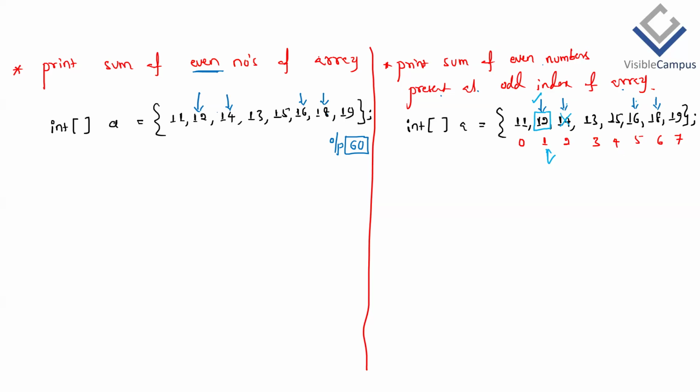Then similarly, element is even, index is odd. So we have to consider 16 also. Then the element is even, but the index position is not odd. So we should not consider that also. So here what we have to consider? Only 12 and only 16 have to be considered. 28. So we have to get the output as 28. That's how we have to write the logic separately. What I mean to say is, the first one is purely based on only elements, but the second one is based on elements and also indexes combination. That is the difference.